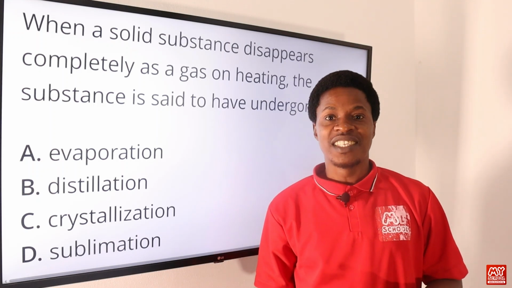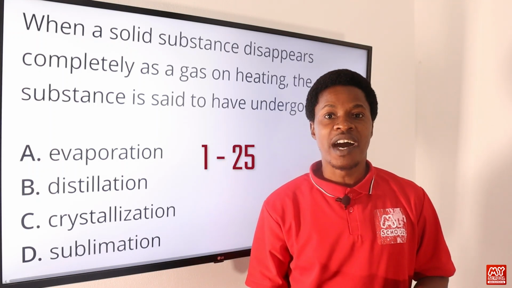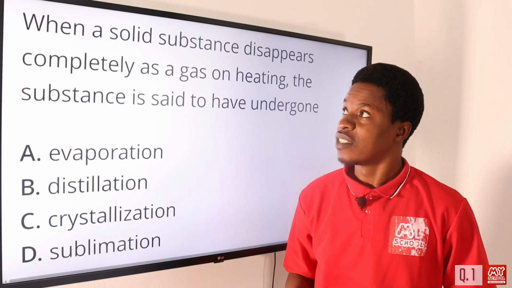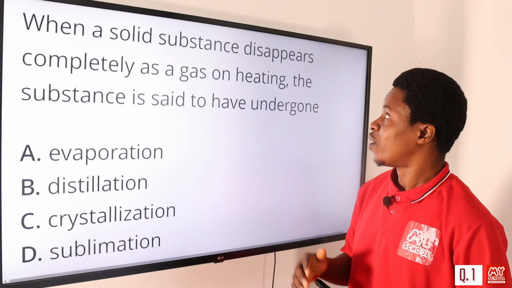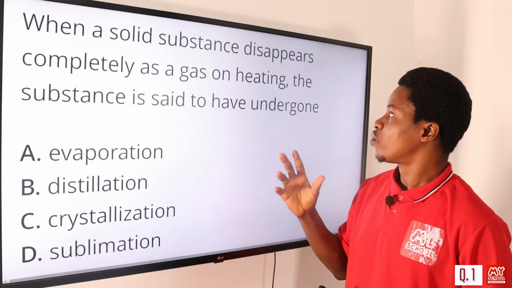In today's video, we'll be tackling question number 1 to question 25. Now let's get down to question number 1. When a solid substance disappears completely as a gas on heating, the substance is said to have undergone what?